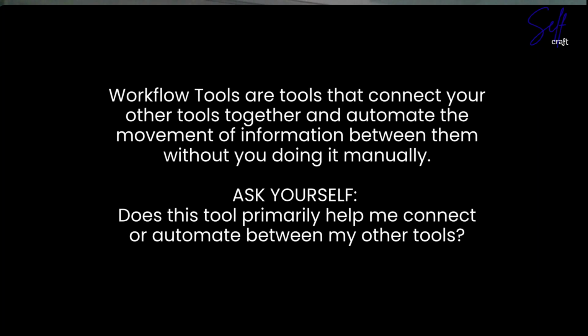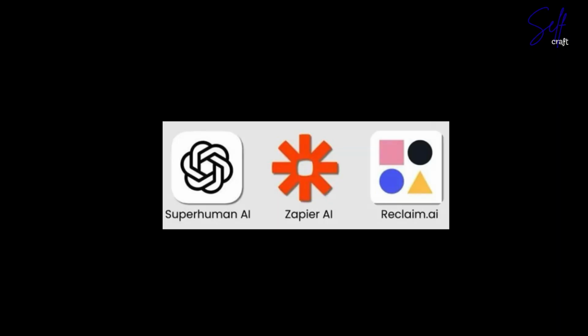They are the spine. They let you say, when this happens over here, make that happen over there automatically without you manually doing it. So tools like Zapier, Make, Notion AI integrations, custom GPTs with actions, these are workflow tools.